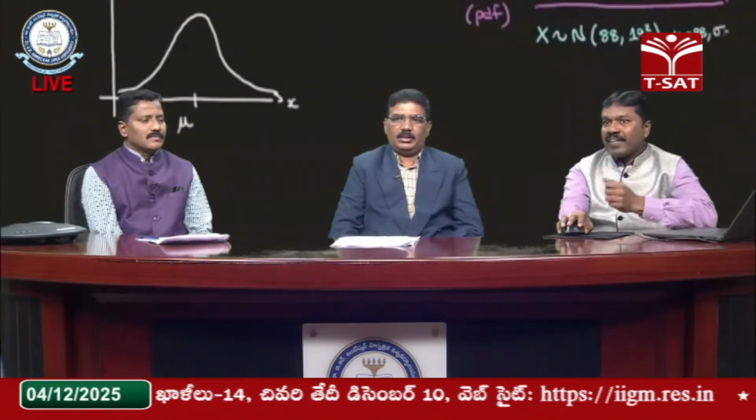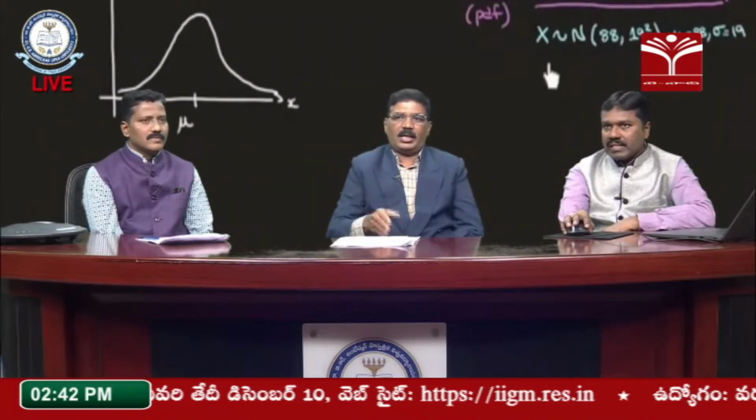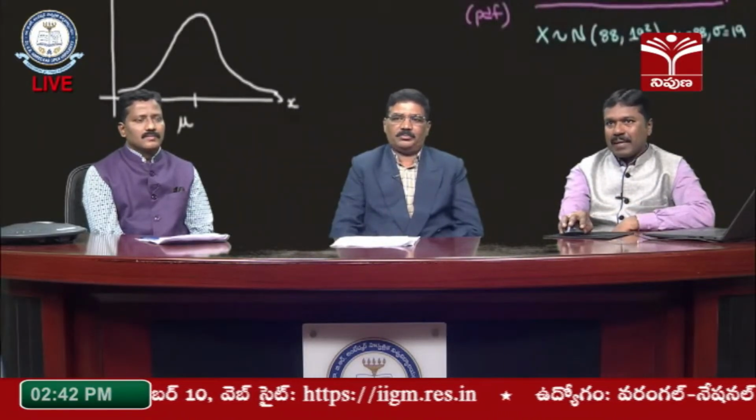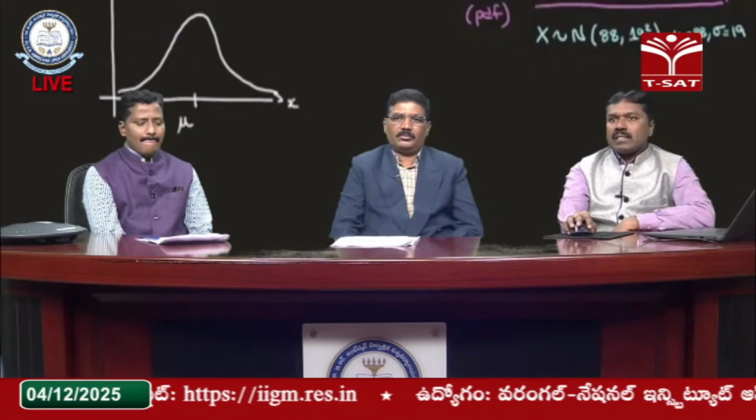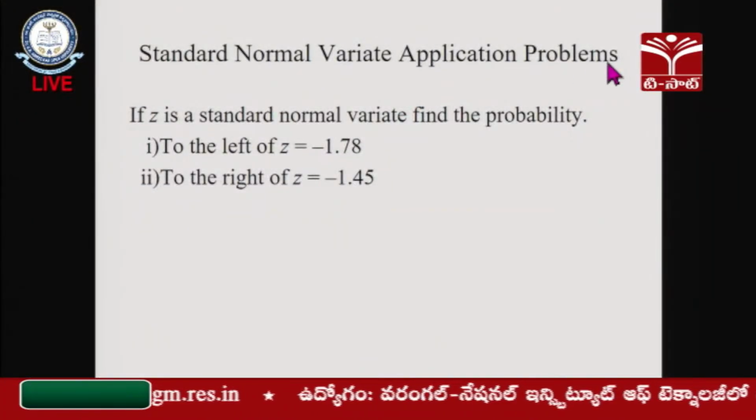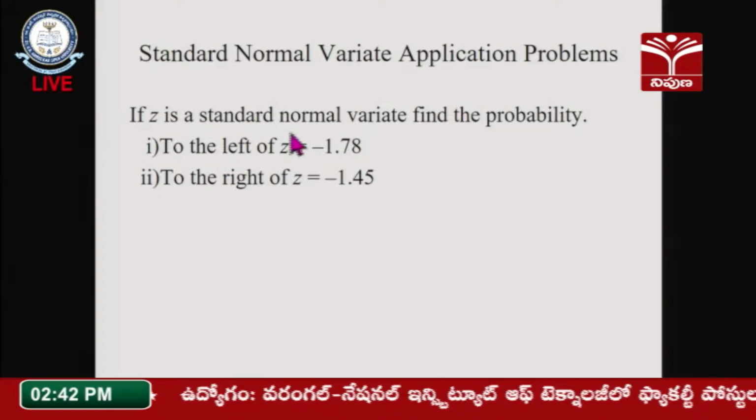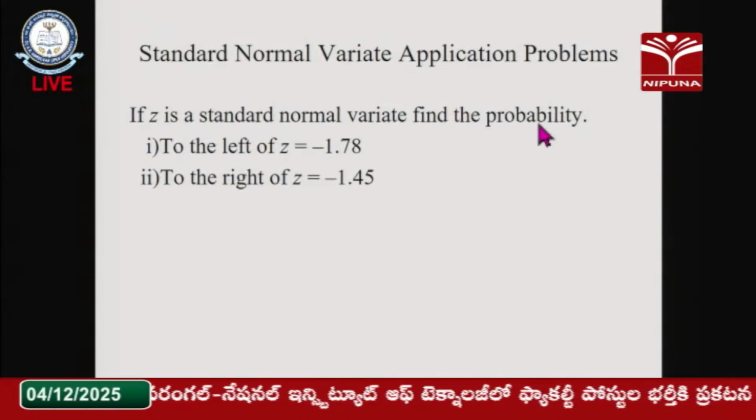In that case, how to identify the area? Yes, earlier I said that this is the second application. What is the second application here? Standard normal variate application problems. Okay. If Z is a standard normal variate, find the probability.